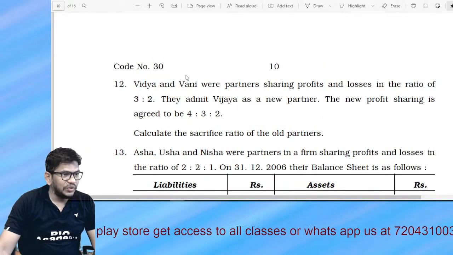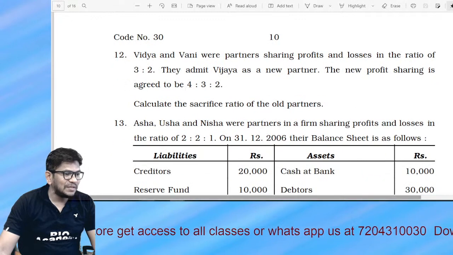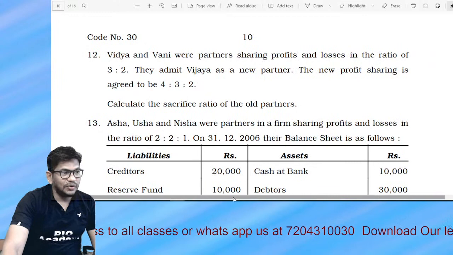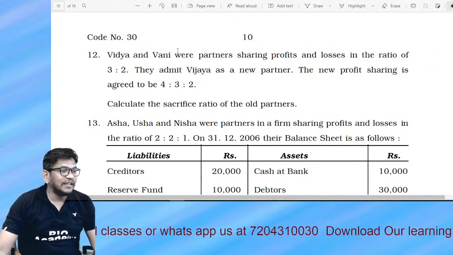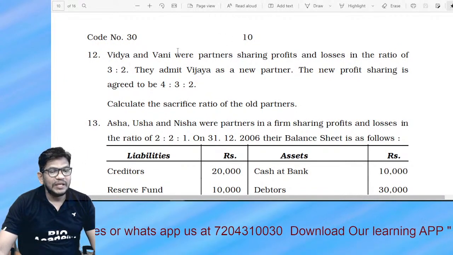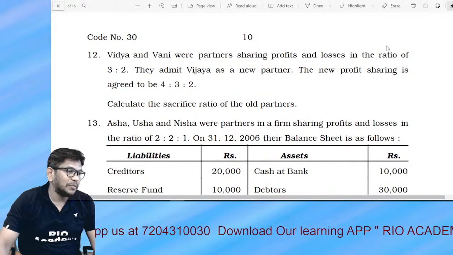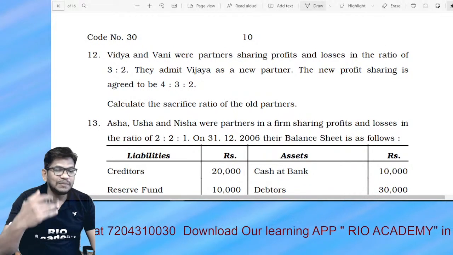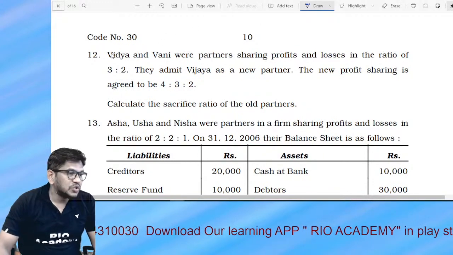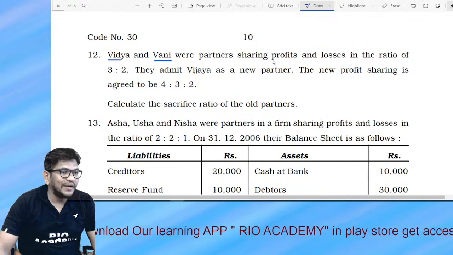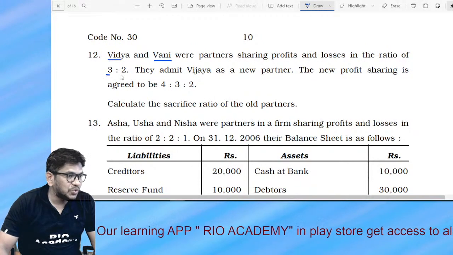Okay, look at that. We have one more ratio here. Sacrifice is a very favorite question for the examiner and for students also. So let's solve this now. After this, I will solve death of the partner. That is also a 6 marks question, guaranteed. Once 6 marks is over, we can go for the 12 marks, right? So Vidya and Vani are the partners sharing profit and loss in the ratio of 3:2.